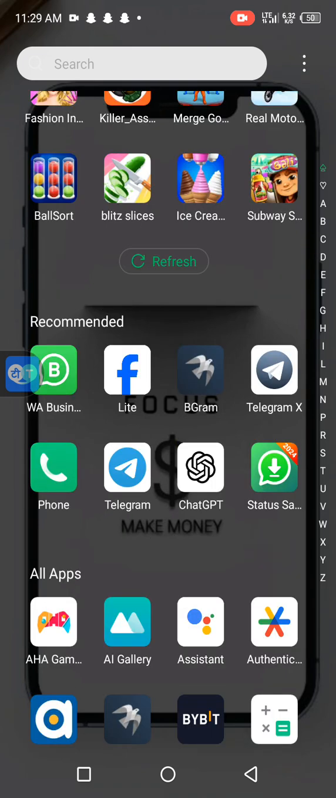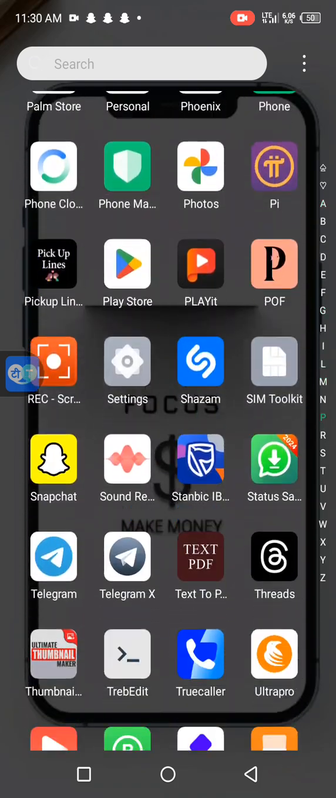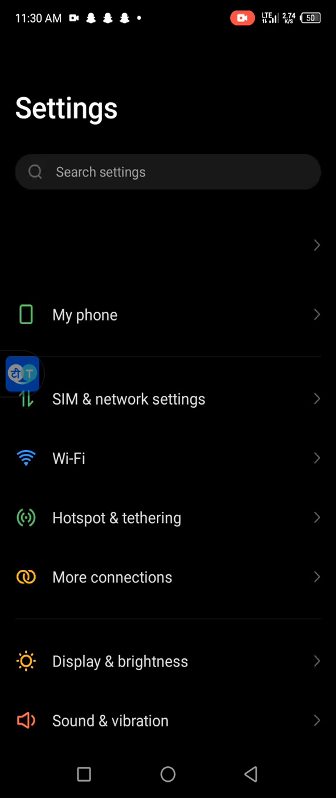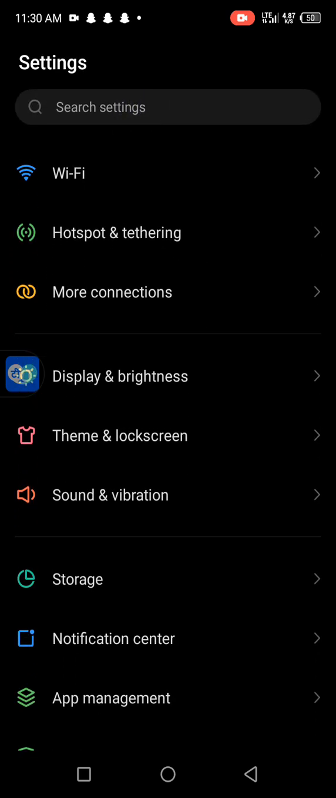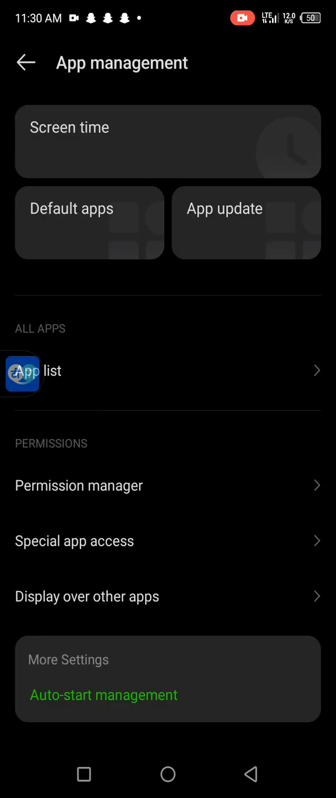First, you have to go to your settings. You click on your settings, let it open. My phone is a bit slow. You now go down in your settings and look for app management. You click on the app management. You now click on this app list.